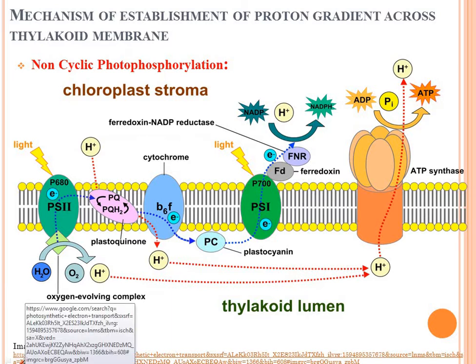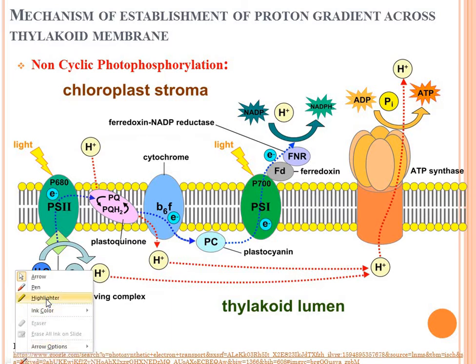Then see, the next part is the mechanism of establishment of proton gradient across the thylakoid membrane. How is the proton gradient formed across the thylakoid membrane by cyclic as well as non-cyclic photophosphorylation?